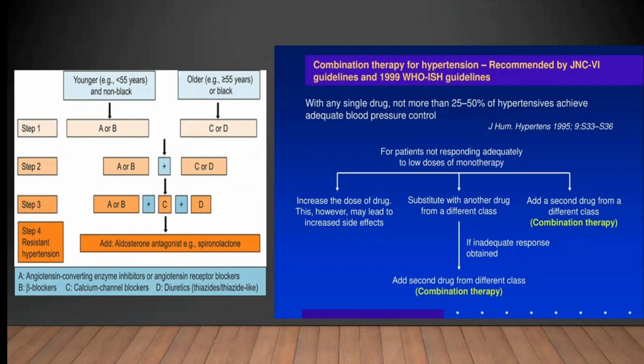In step 3, we can add multiple combinations. Step 4, in resistant hypertension, we should add an aldosterone antagonist like spironolactone. So if the patient responds to monotherapy, it is good. If he is not responding to monotherapy, we can increase the dose or we can substitute from another class of drug.